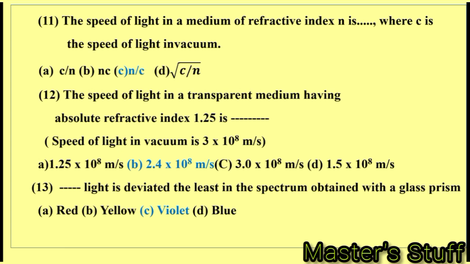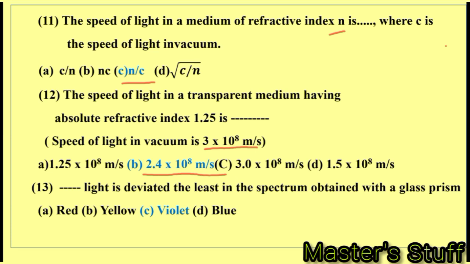The speed of light in a medium of refractive index n is dash, where c is the speed of light in vacuum. The refractive index n is c upon n, where c is the speed of light in vacuum. The speed of light in a transparent medium having absolute refractive index 1.25 is dash. Here the speed of light in vacuum is given as 3 into 10 raised to 8 meters per second. Therefore, the speed of light in a transparent medium having absolute refractive index 1.25 is 2.4 into 10 raised to 8 meters per second.